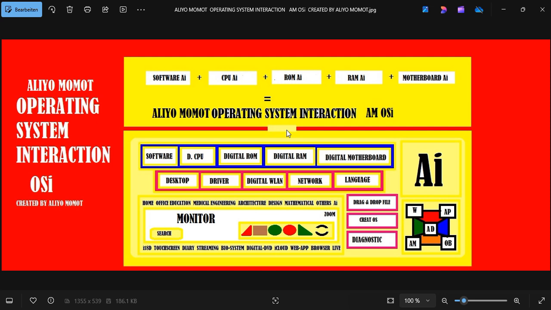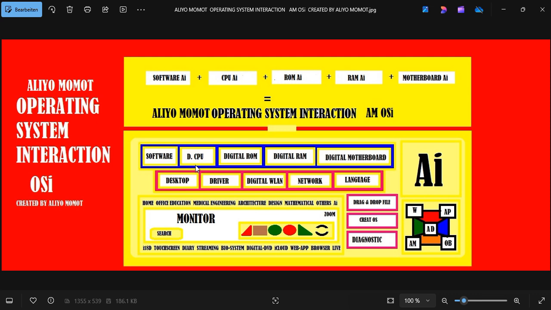So when you click it and install it in your computer, it comes like this, and it has internet system and everything. If your computer doesn't have internet, it will get it through the digital WLAN, and then you can drag and drop files into here.